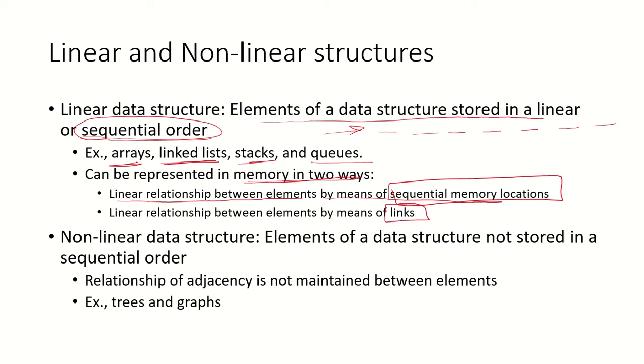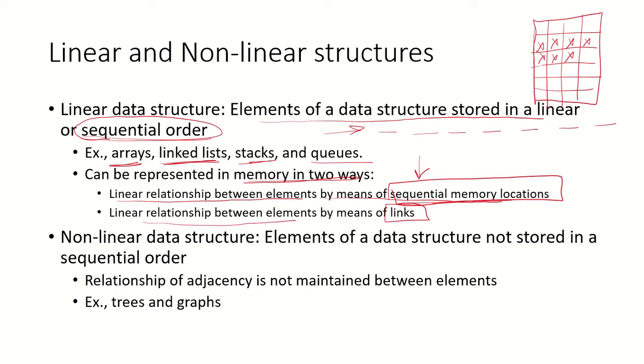By sequential memory locations, we mean that suppose this is the RAM and it has a number of bytes. Each byte has an address. So all the elements of that data structure would be in sequential memory locations. If one is over here, the next one is here, and this is how they will be stored in sequential memory locations.